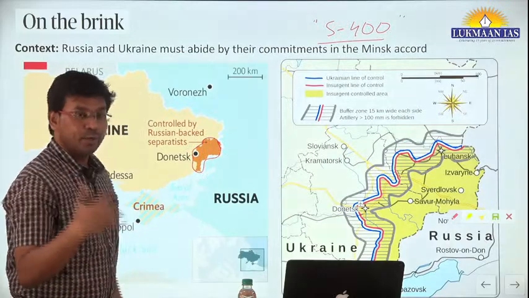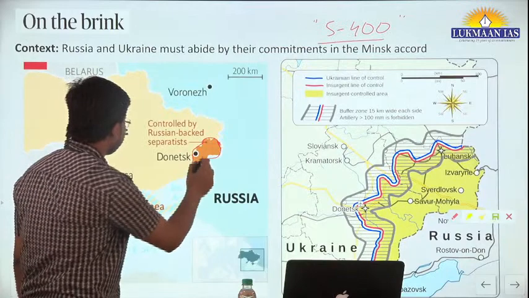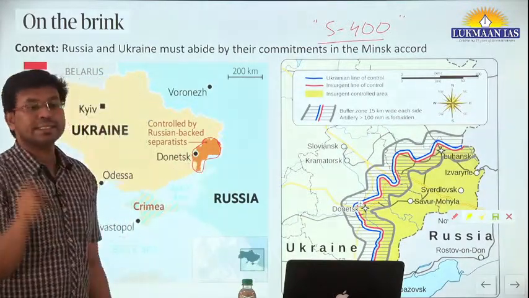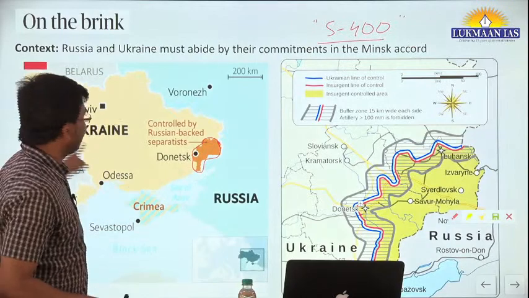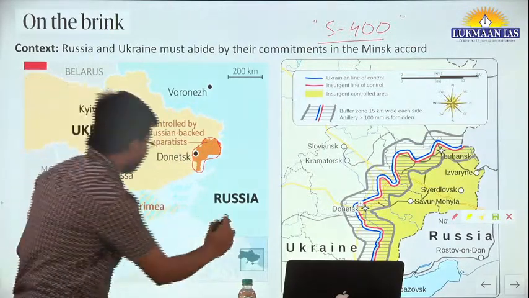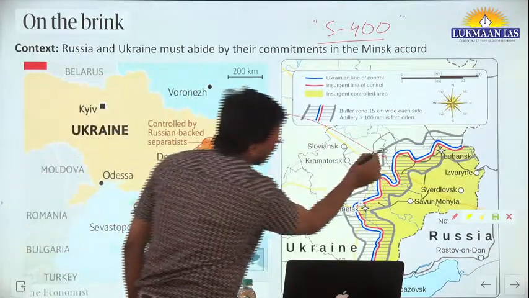Now, this is the region that we were talking about. If a question is asked in the prelims exam, where is the Donbas region located? The Donbas region is located in Ukraine. It is a territory of Ukraine. Okay, so this is Russia. We need to see the map. So this particular region has been highlighted over here.